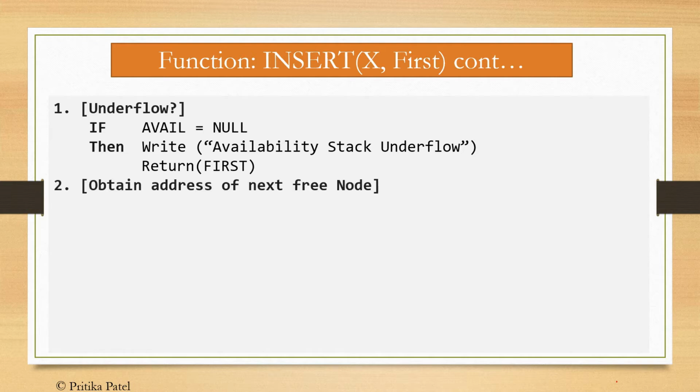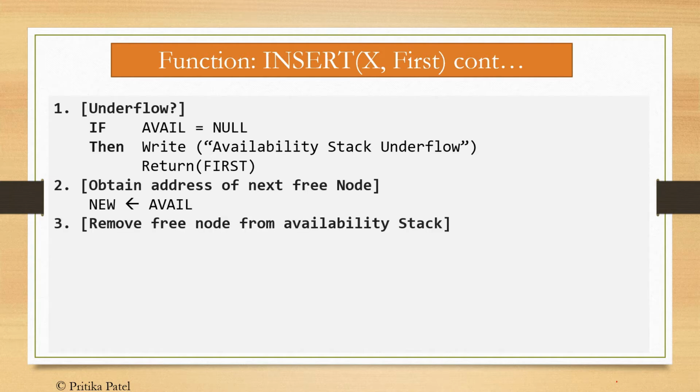Now the second step is to obtain the address of the next free node. So we can get the next free node from AVAIL, and AVAIL is assigned to NEW. Step number 3, remove the free node from the availability stack. So link of AVAIL is assigned to AVAIL.